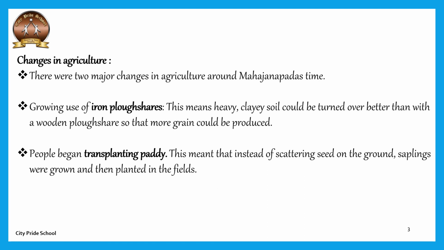So instead of just scattering the seeds on the ground, they started transplanting the crops grown in some other area into the actual fields. This gave them a better yield. So a good number of grains could be produced using this method. The major agricultural changes during the Mahajanapada time were the use of iron plowshares and the transplanting of paddy crops.